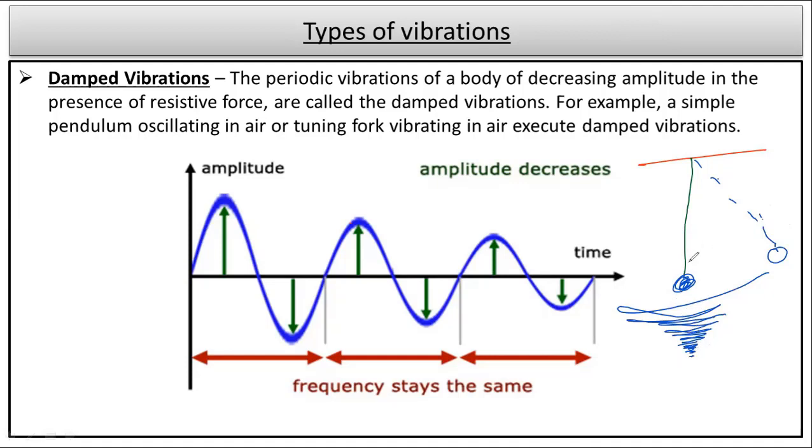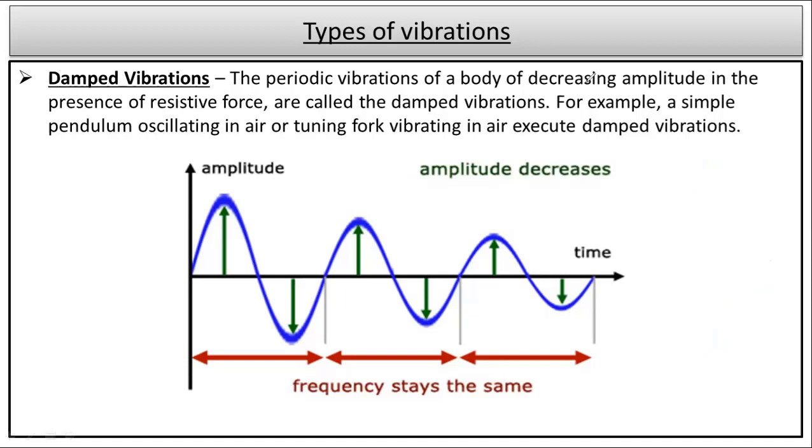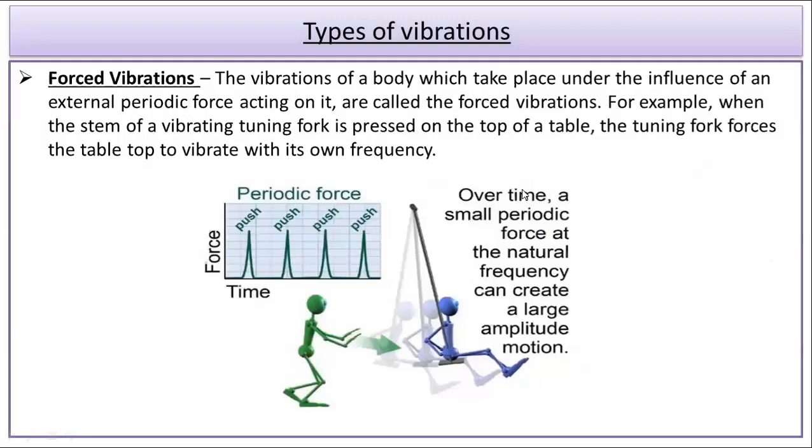Why is it so? It is because of the external resistance, that is the air resistance, which is acting over there. In the same way, whenever we are vibrating any body, external factors keep consuming its energy, and as its energy gets consumed, it causes the damped vibration. Now let's move to the next one, that is the forced vibration.